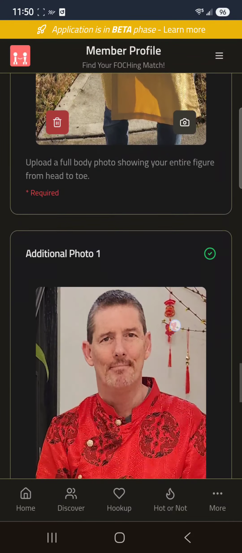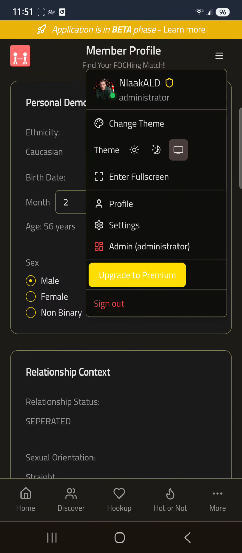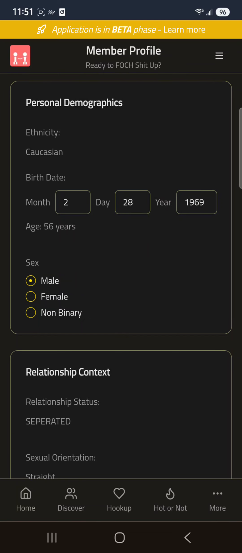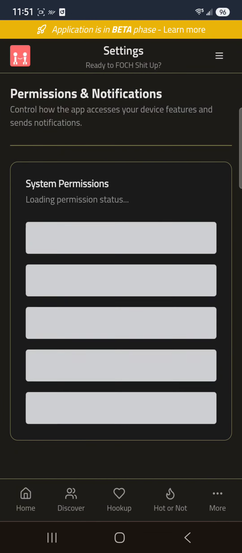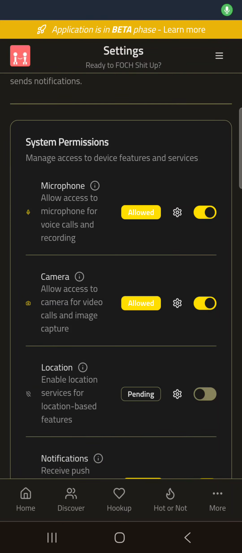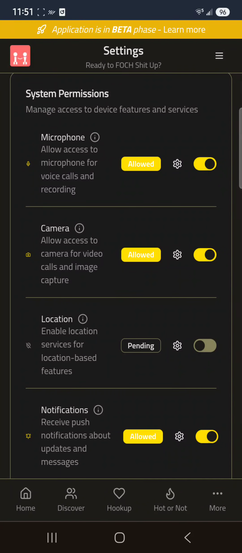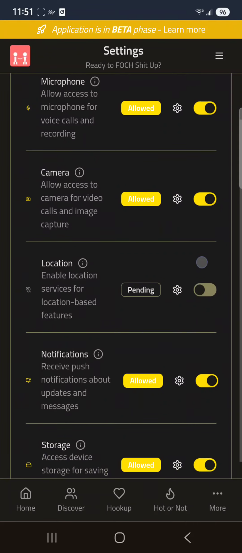Okay, so that's everything up under the profile. What else we got here? Settings. When you run the app and you first come into settings, it'll ask you for permission to use your microphone and your camera and all that. You can enable location. I don't ask you right off the bat because we really don't need it.